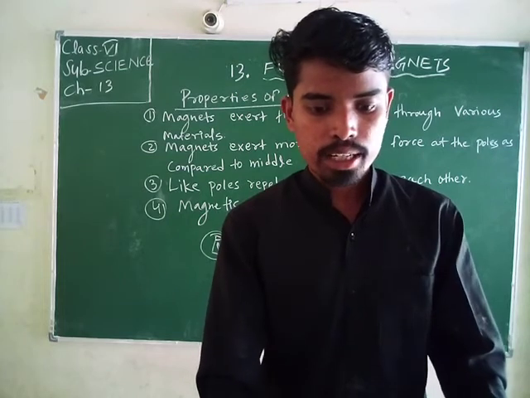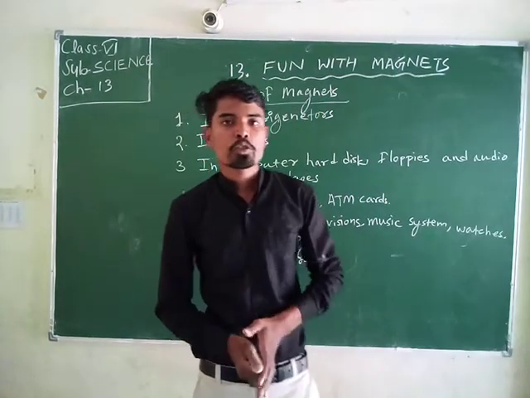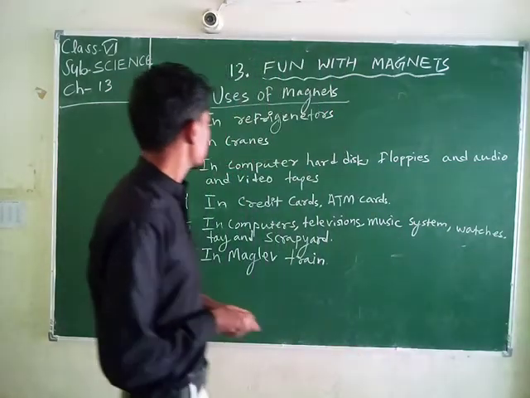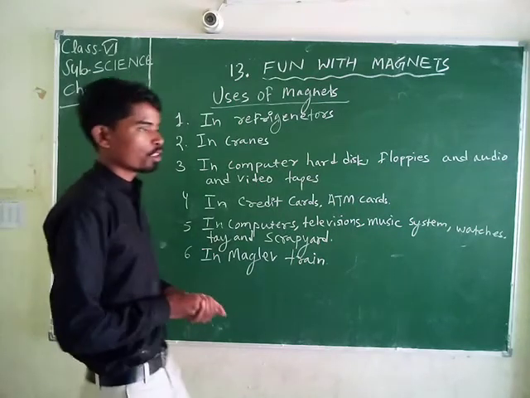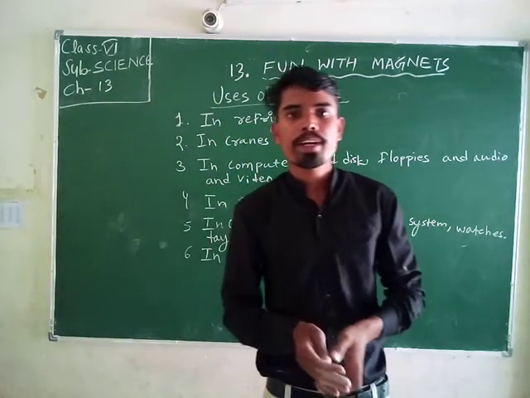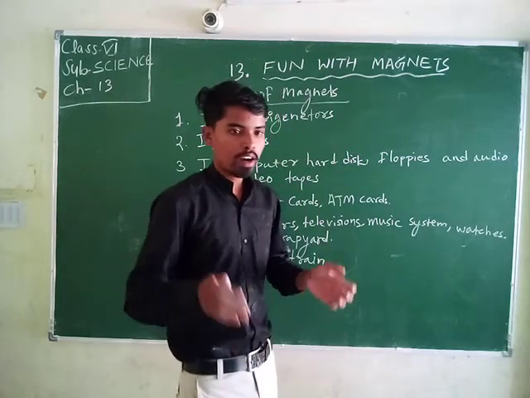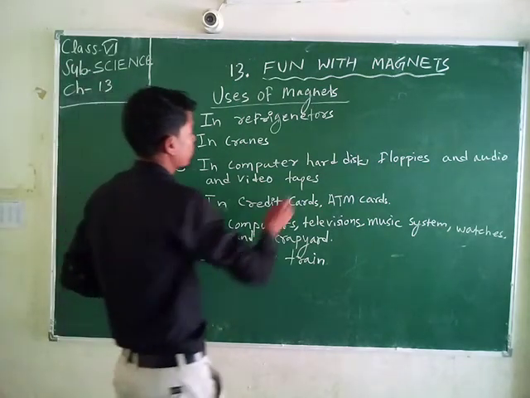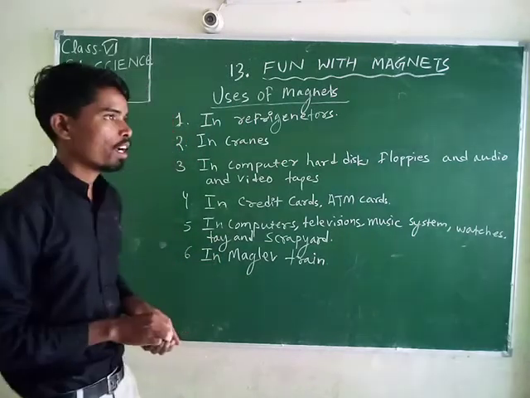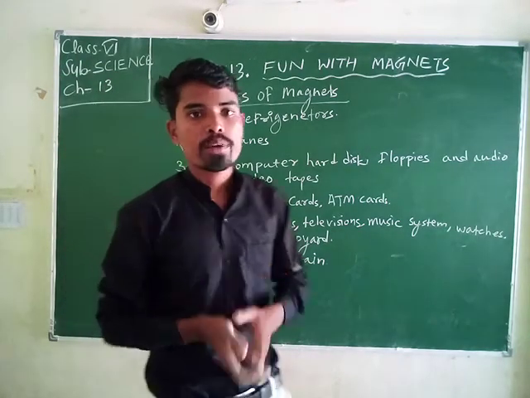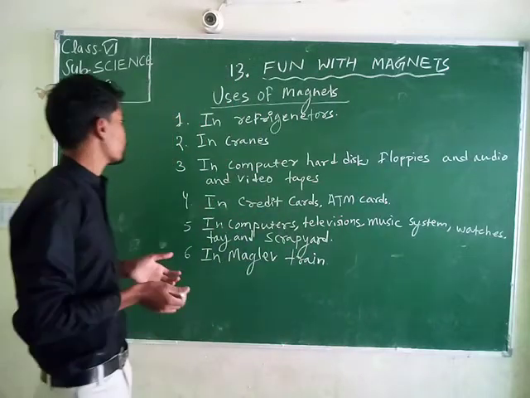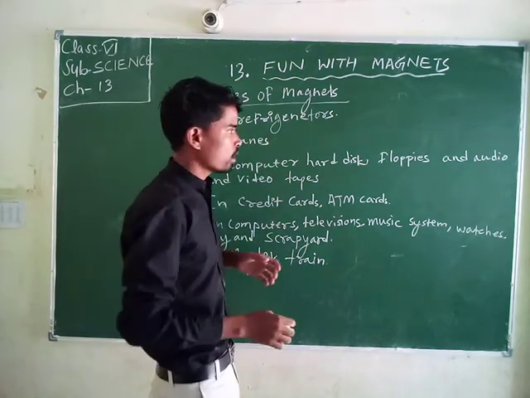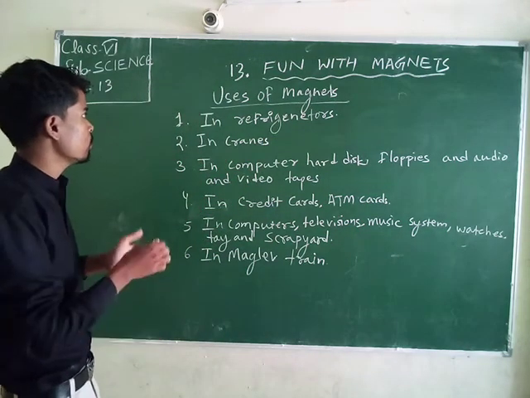Magnets are used in a variety of things. First, in refrigerators, mainly in the door of the refrigerator. Second, magnets are used in cranes.